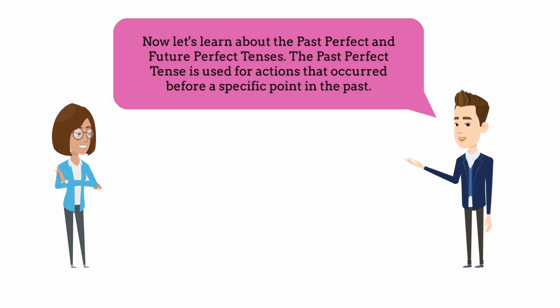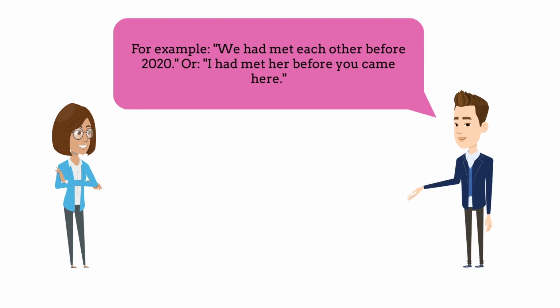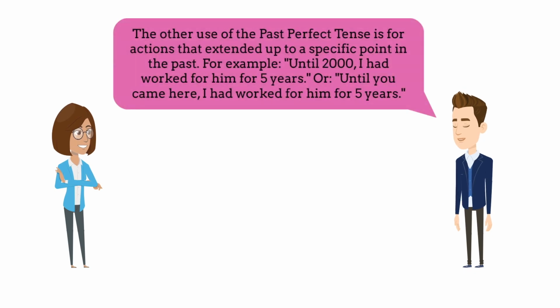The past perfect tense is used for actions that occurred before a specific point in the past. For example, we had met each other before 2020. Or, I had met her before you came here. The other use of the past perfect tense is for actions that extended up to a specific point in the past. For example, until 2000, I had worked for him for 5 years. Or, until you came here, I had worked for him for 5 years.